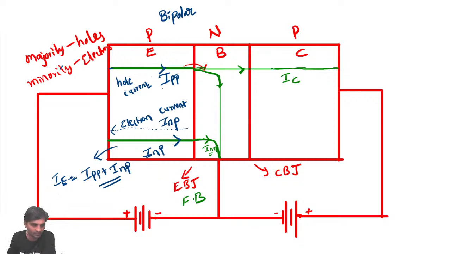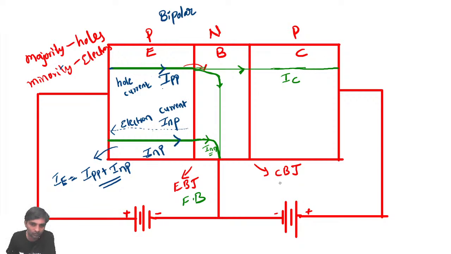I'm still talking about this emitter base junction. The charge carriers which are coming very fast will definitely, though this is reverse biased, enter into the collector.